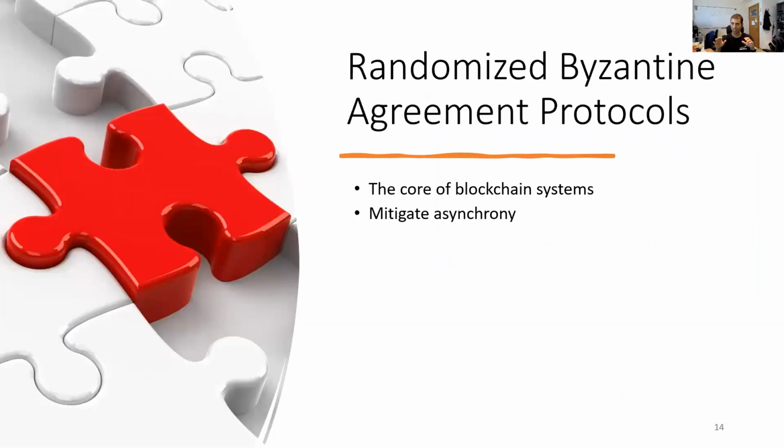We're done talking about indistinguishability and focus instead on Byzantine Agreement. Byzantine Agreement is a very interesting problem in the field of randomized protocols. Randomized Byzantine Agreement protocols form the core of many blockchains, and using randomization also allows us to tolerate asynchrony.